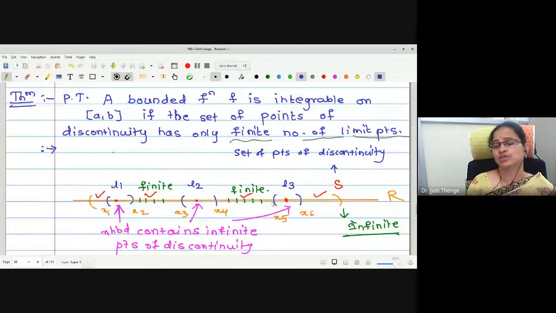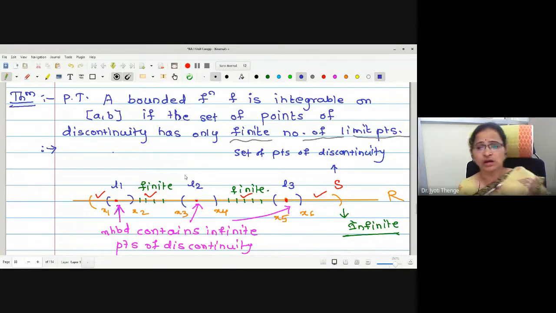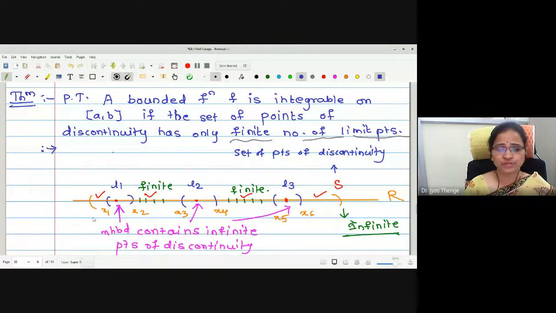Again, the same logic we were using. Whatever the finite number of limit points we have, we will mark the points around the limit points. Suppose we have 3 limit points, L1, L2, L3, then we mark the points around these limit points. Say the partition points will be x0, x1 to x7. Therefore, by 6 points, there are 7 subintervals.